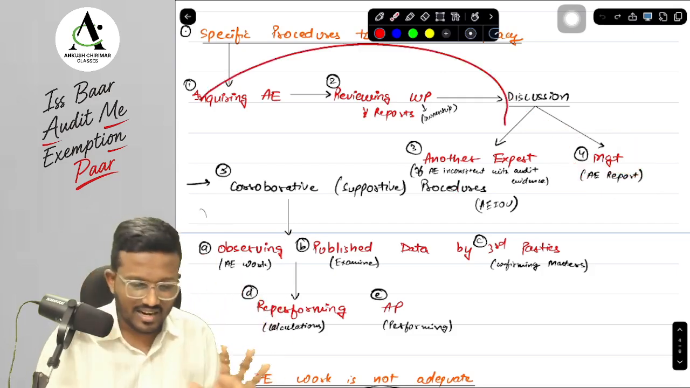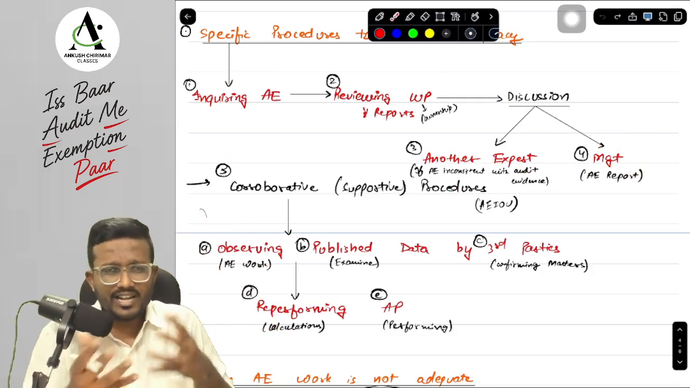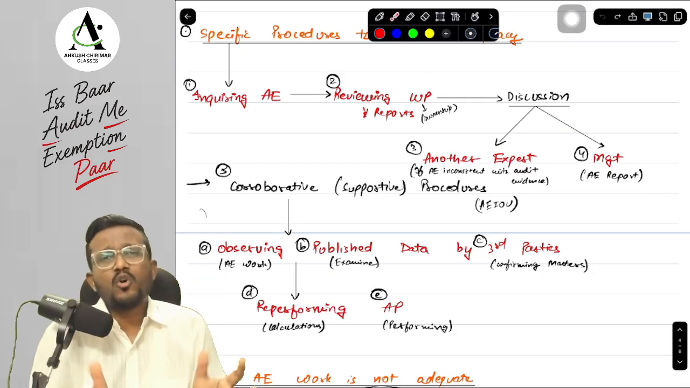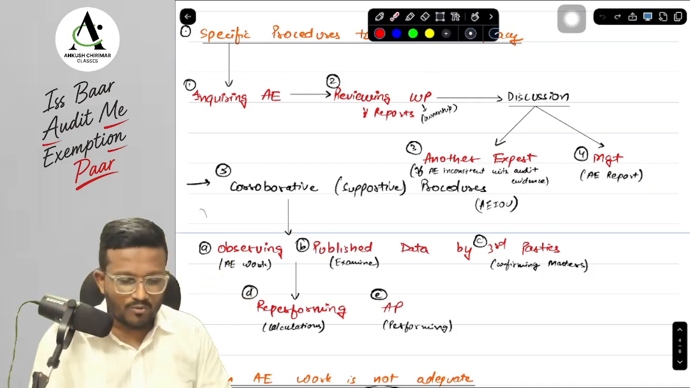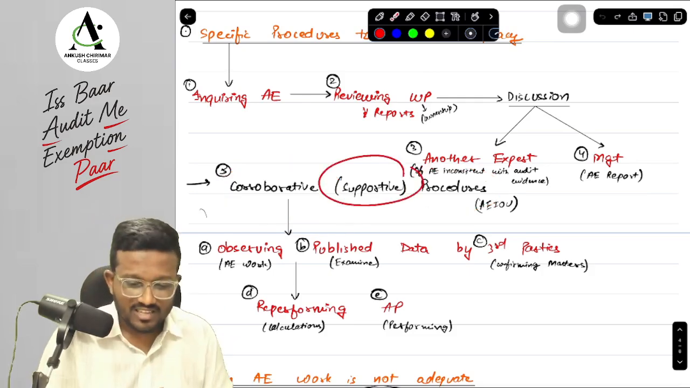Okay, yes, sir, this is done. And now, even after doing this, if we are not fully convinced regarding the auditor's expert work and the adequacy of the audit expert work, then we can also perform more procedures. We can also obtain supportive evidence. Now, these more procedures are called what, sir? They are called corroborative procedures, which means supportive procedures.